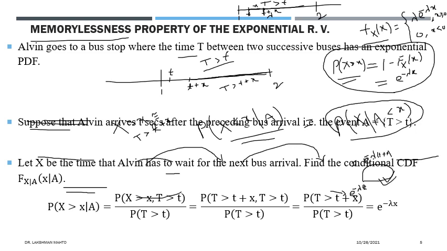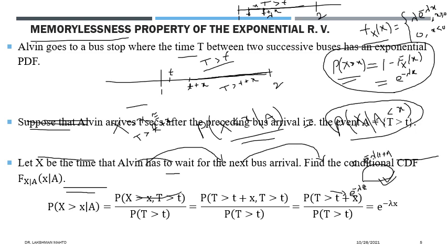We can easily see that it is totally independent of t. We don't see the occurrence of t here. It is totally expressed in terms of x, the waiting time. It does not involve t, the arrival time at which Alvin is arriving. So we can say that there is memorylessness. It is totally independent of when you are arriving.